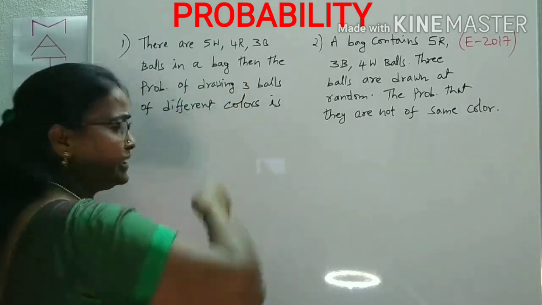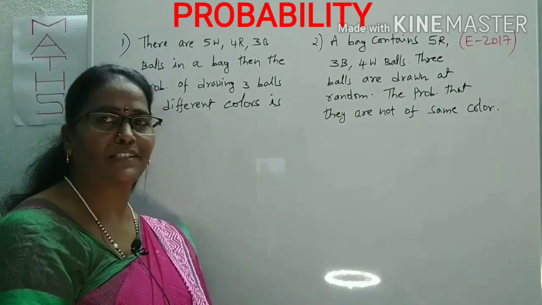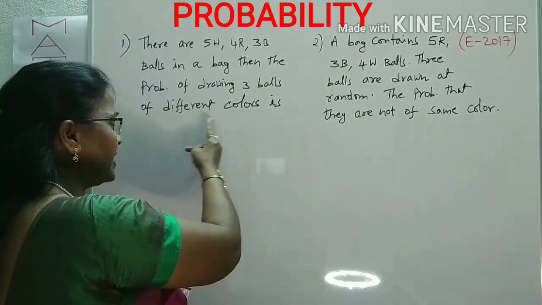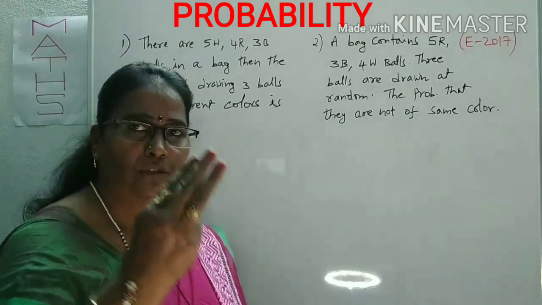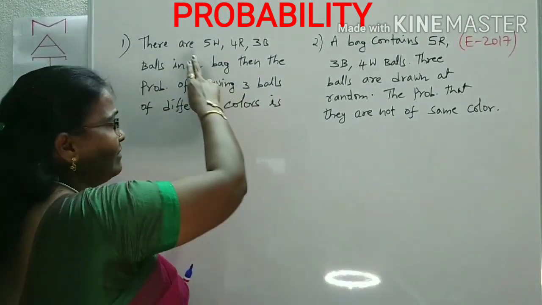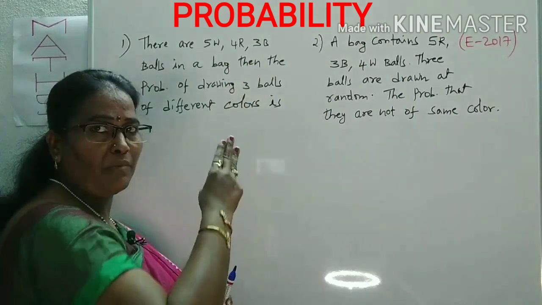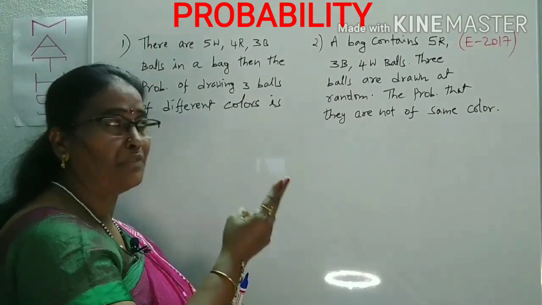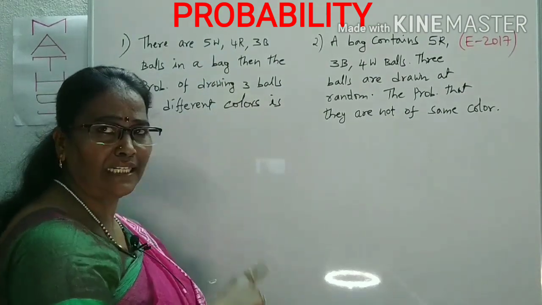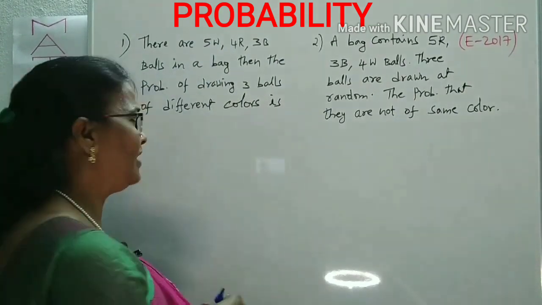Then the probability of drawing 3 balls. You have to draw 3 balls and find that probability. The chosen balls should be of different colors. How many colors are there? There will be 3 colors. 3 balls you have to draw, and the 3 are different, meaning 1 from the white, 1 from the red, 1 from the black. Like that you have to think.